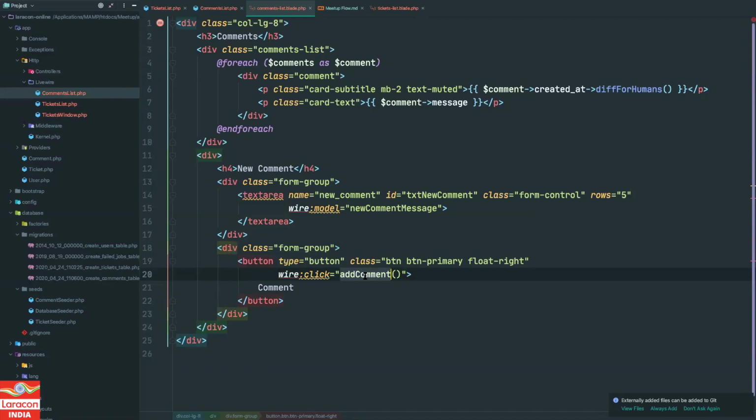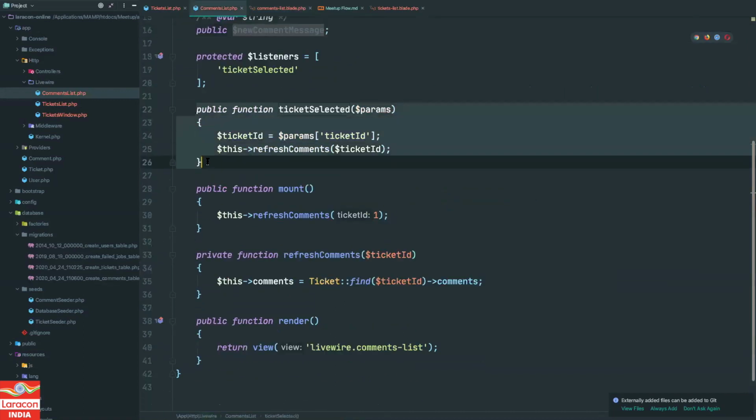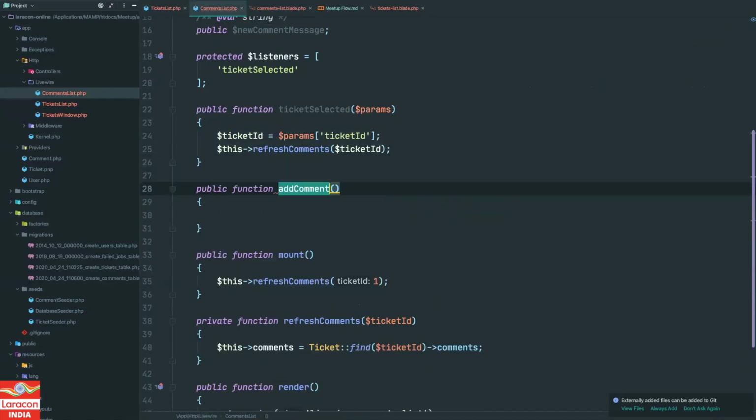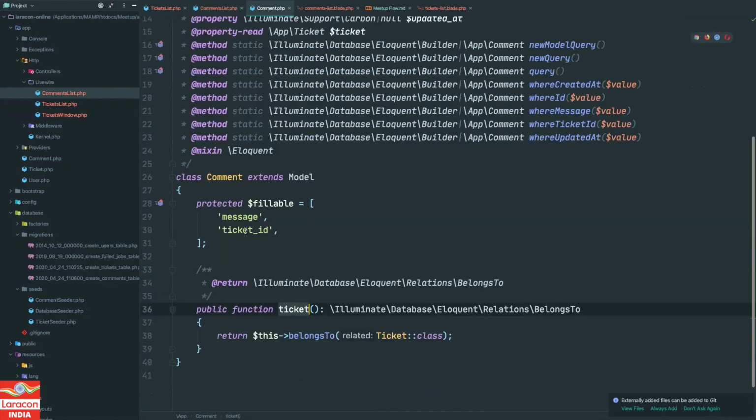Now let's define this function on the backend, just like we did for ticket selected. I will do it over here. And now see the problem. To add a comment, if you go to the comment model, we need the ticket ID. So how can we get this ticket ID?